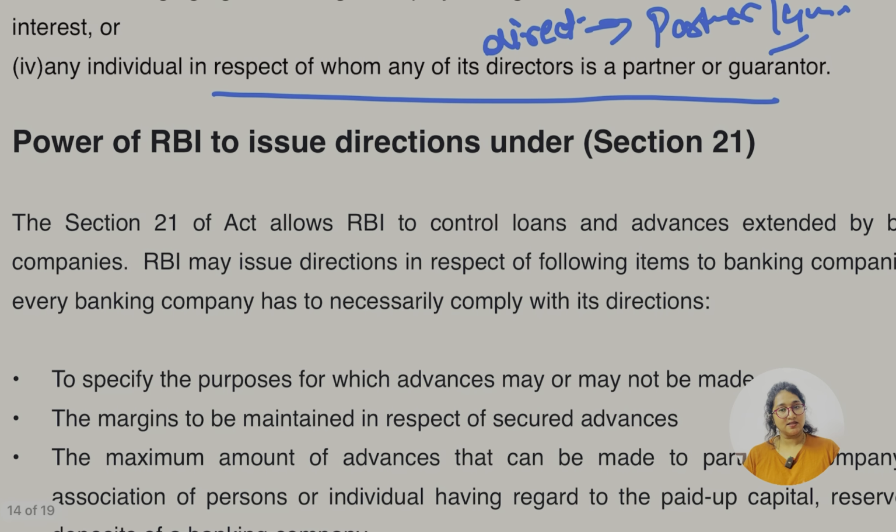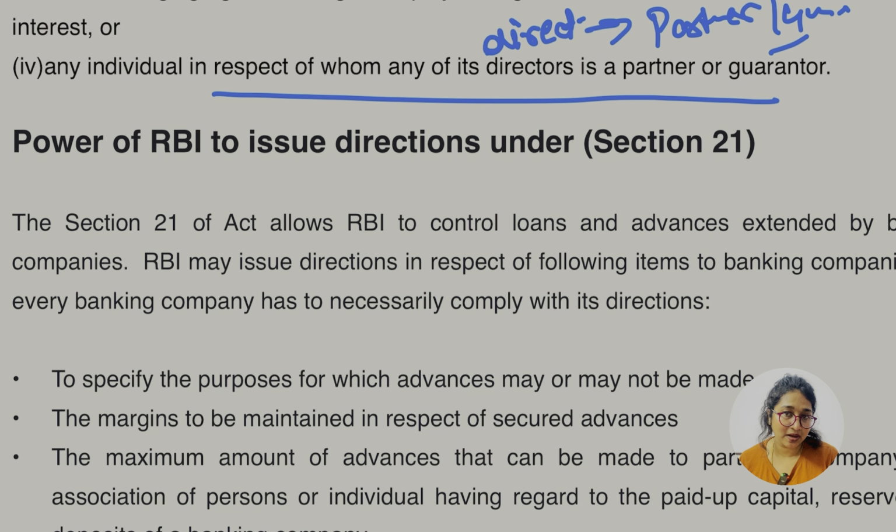Okay, this we know. The power of RBI to issue guidelines under section 21. अच्छा मुझे बताओ, we have already somewhere read about the power of RBI. There was some another chapter है ना, one big chapter was there which was of RBI, ठीक है. So you can easily connect it. In this section they are going to say that some margin is to be maintained, ठीक है, how much amount is to be given, I mean the loan amount, or what is going to be the interest rate, ठीक है. So there are some restrictions, or you can say the guidelines, which are to be followed by every banking company, ठीक है, and which is given by whom?